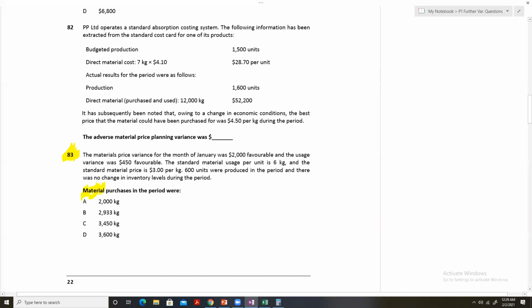Read this question and just think over it. How will we calculate material purchases in the period? What you are actually required to do is calculate the actual amount of material that is purchased in this period. Just read the question and think over it.